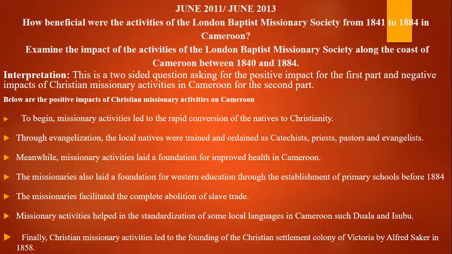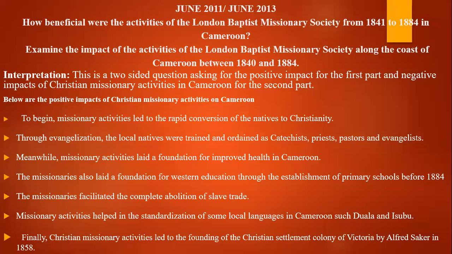So now the first part of this question, you have to give the positive impact. For example, it led to the rapid conversion of the natives to Christianity. Through evangelization, the natives were trained and ordained as catechists, priests, pastors, and evangelists. Meanwhile, missionary activity laid the foundation for the improvement of what? Health. The missionaries also laid a foundation for what? Western education, through the establishment of primary schools before 1884. The missionaries facilitated the complete abolition of the slave trade. Finally, Christian missionaries led to the founding of the Christian settlement colony of Victoria by Alfred Saker in 1858. Good. This is the first part.